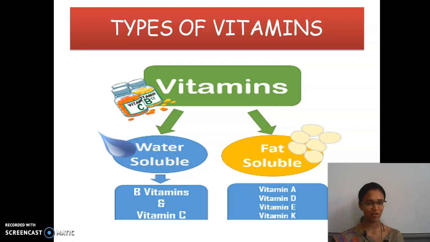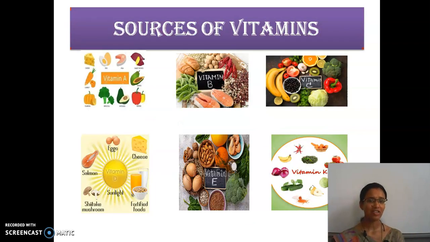Two. Next, these are the sources of vitamins. Everyone knows vitamin A comes from carrot. Yes or no? And then vitamins B, C, D. The main source of vitamin D is sunlight.